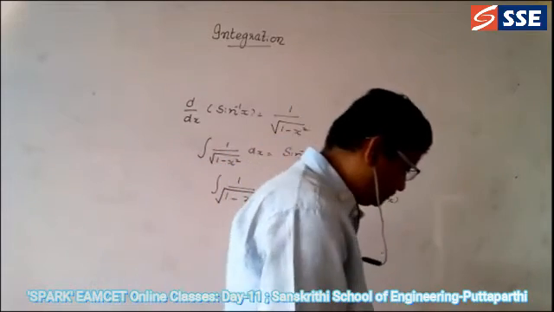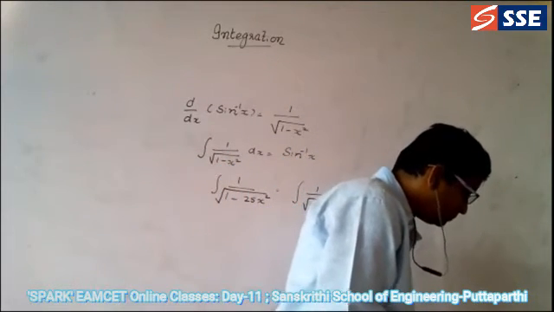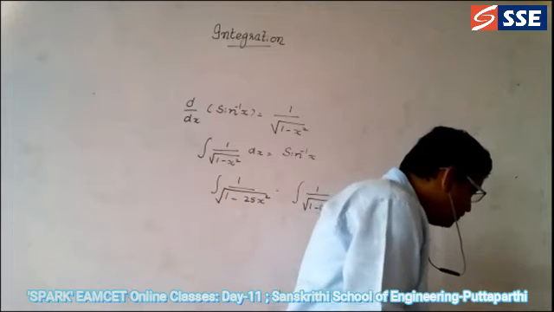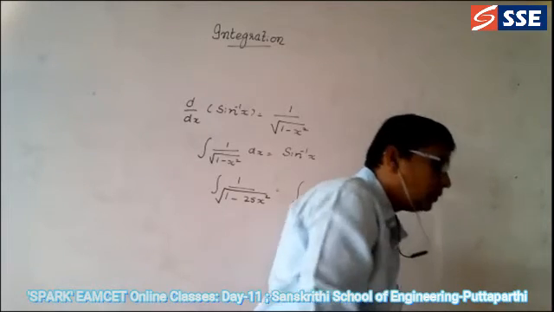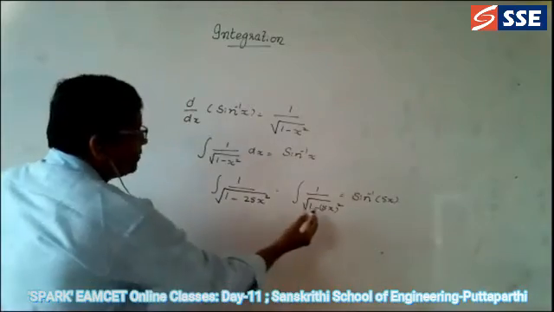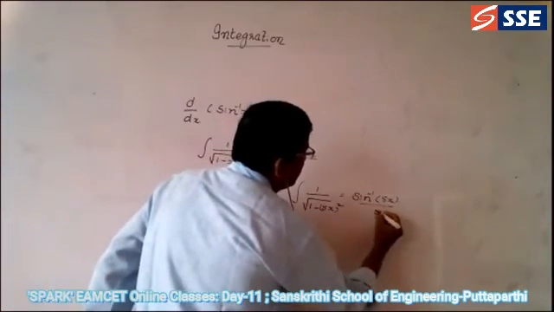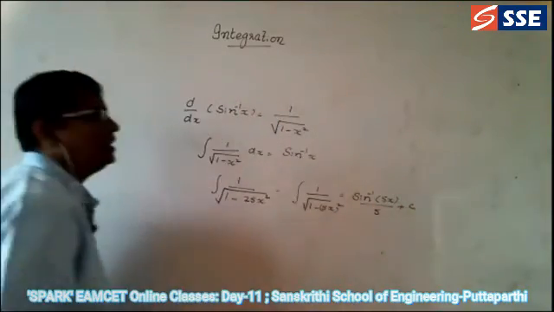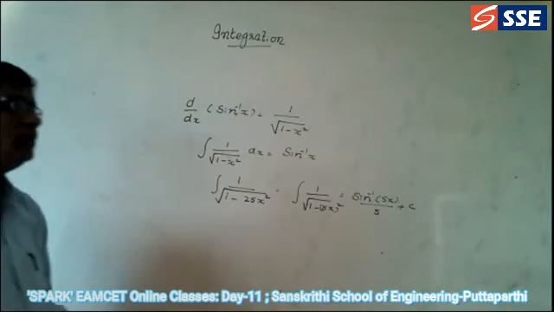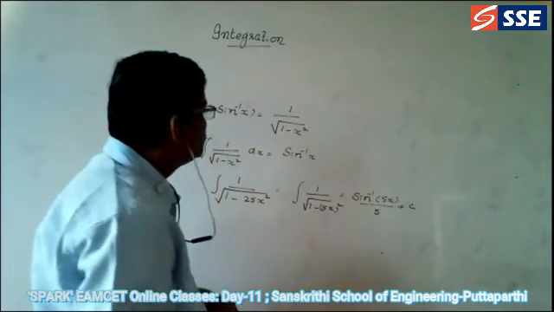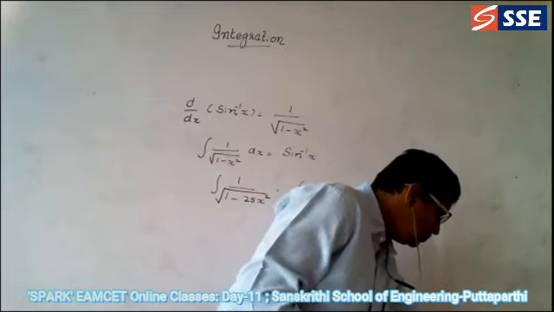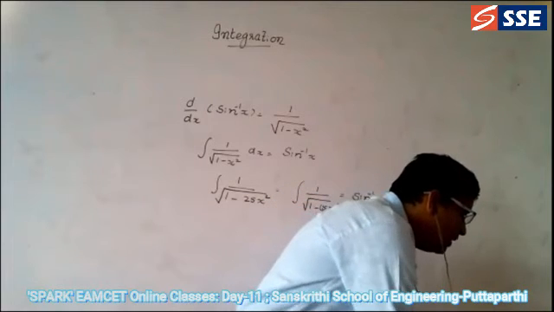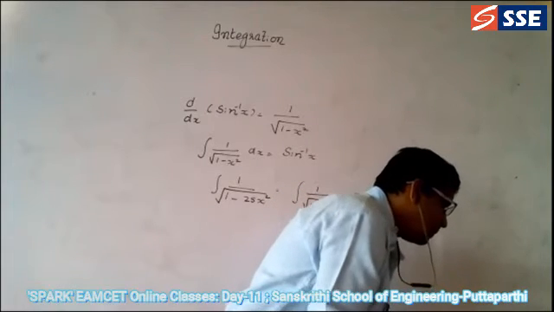Okay. So like this, you can go for doing so many. Okay, right. What you did is correct. Again, 5x differentiation is divided by 5 plus c is the answer. Sin inverse 5x divided by 5 plus c. So in this way, we are going to write the different types of problems.